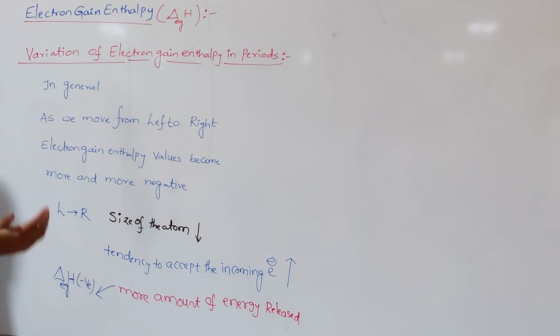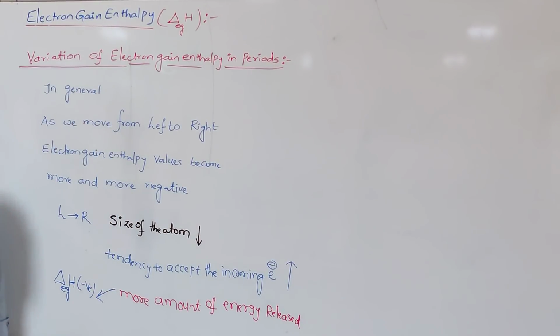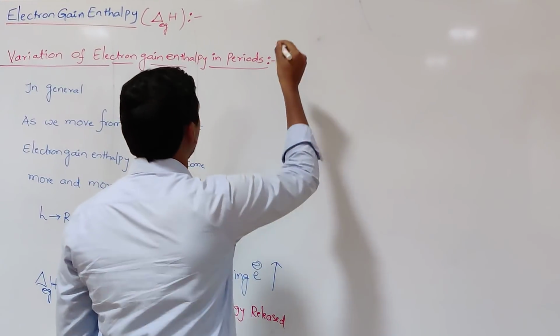But there are certain irregularities. What are those irregularities? I will discuss after the variation of electron gain enthalpy in groups. Next, go to the variation of electron gain enthalpy in groups.